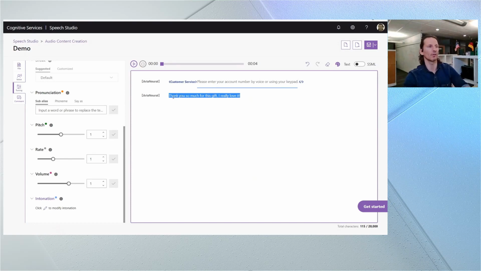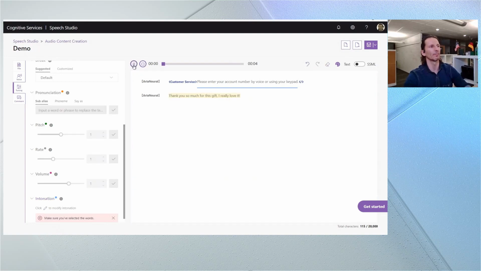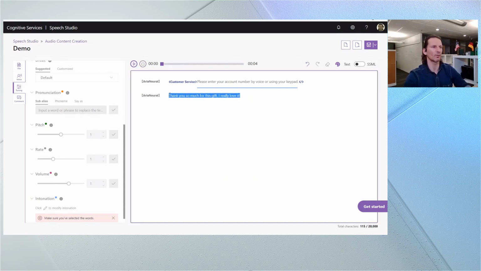So I have a character in this book that says this particular phrase. They're really excited at this point because they're receiving a gift, and they're really happy about it. So let's see what that sounds like by default if we've not tweaked it. Thank you so much for this gift. I really love it. Sounded kind of matter-of-factly, not really excited, not really happy.